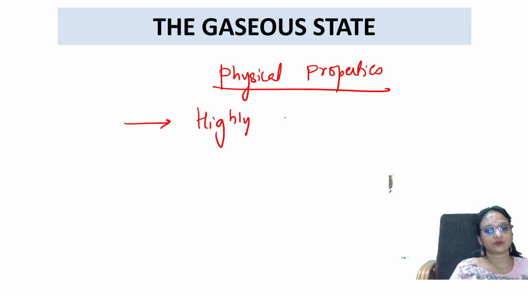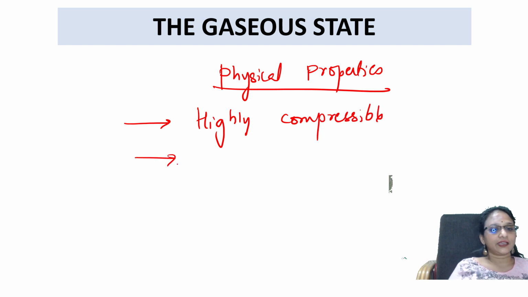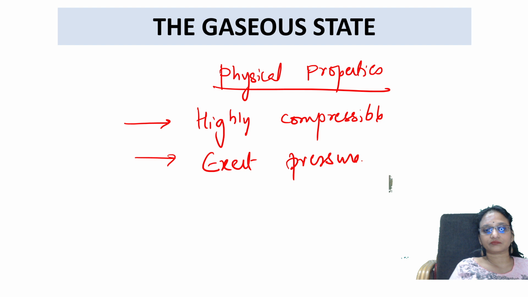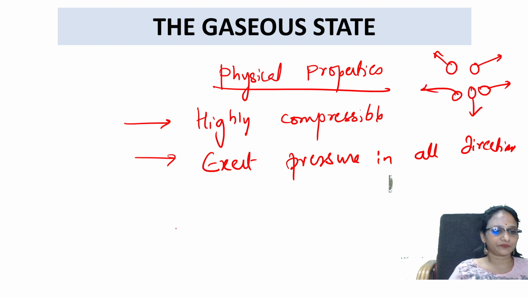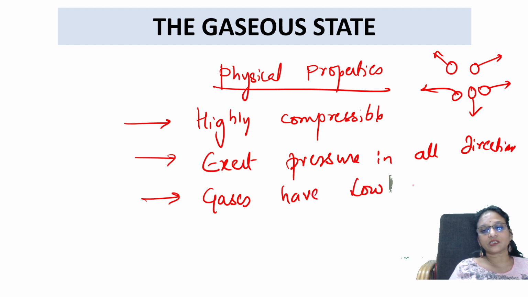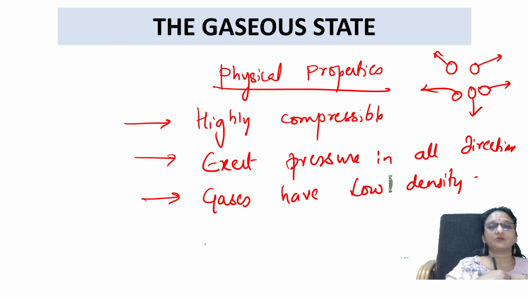Gases are highly compressible. I can compress the gas so that the intermolecular forces decrease. And gases exert pressure in all directions. The gas particles move in this direction, in this direction, in this direction, because they have the property of diffusion. An important thing, gases have low density. They have very low density compared to solids and liquids. Why? Because they move very far.